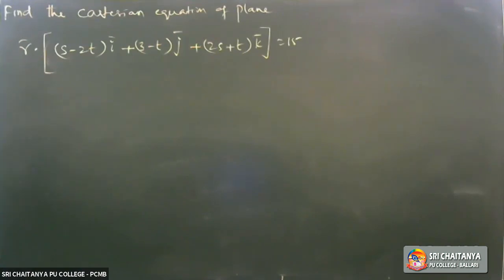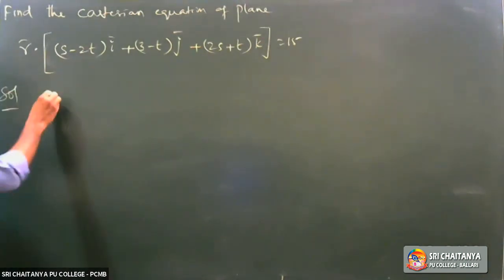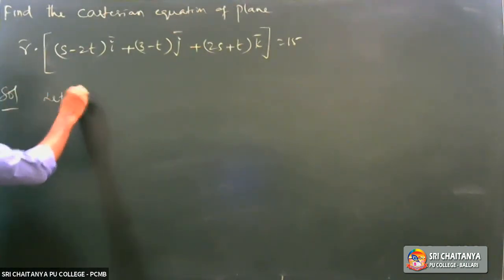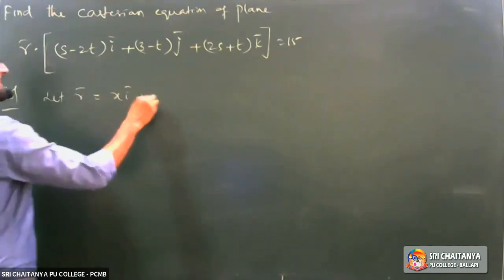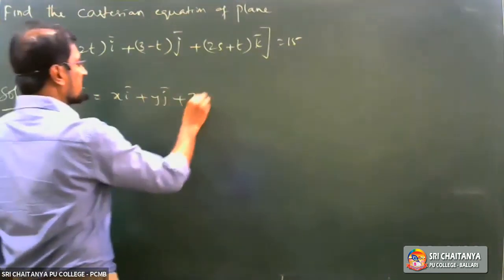Wherever there is R bar, you just substitute xi plus yj plus zk. Let R bar equal xi plus yj plus zk.